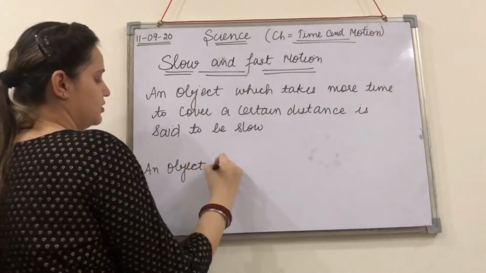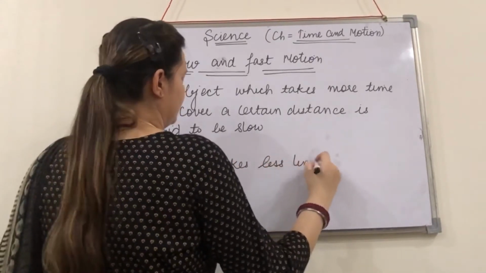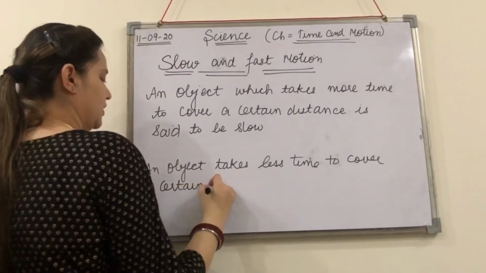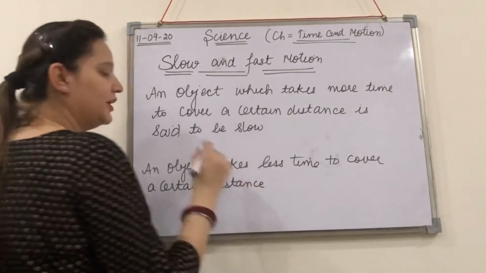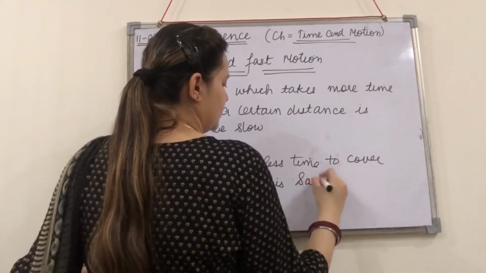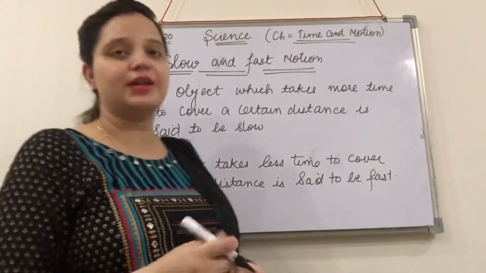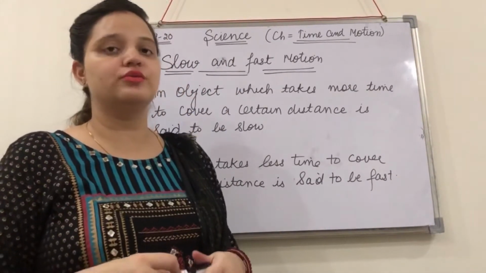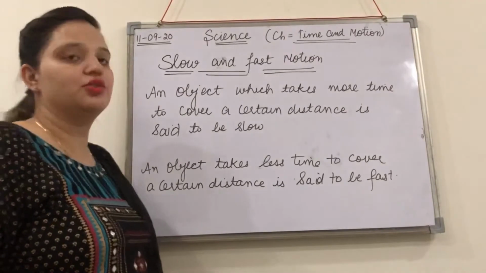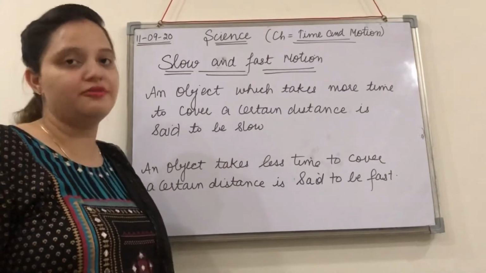Similarly, an object that takes less time to cover that particular distance, that object we call fast. Like I have given you the example of the bicycle, right? If you are going to school on your bicycle, it will take more time, okay? So at that point you will say that your motion is slow, okay? And if you are going by bus or car, then your motion will be fast, okay?